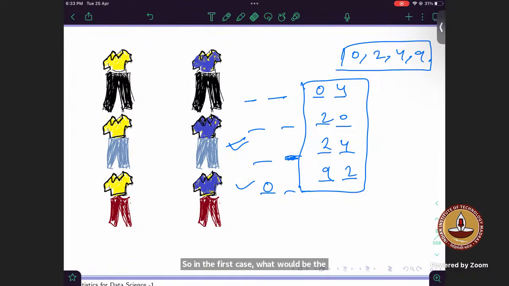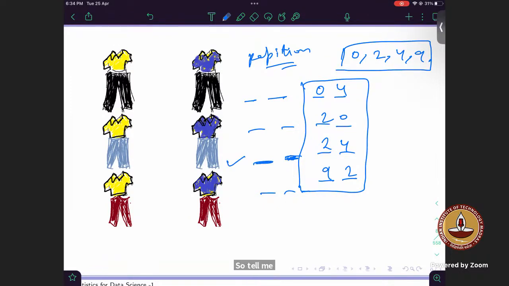Sir, is repetition allowed? If you want to, then there would be 4 also. So tell me for this case, in the first place it would be 3 into 4, right?